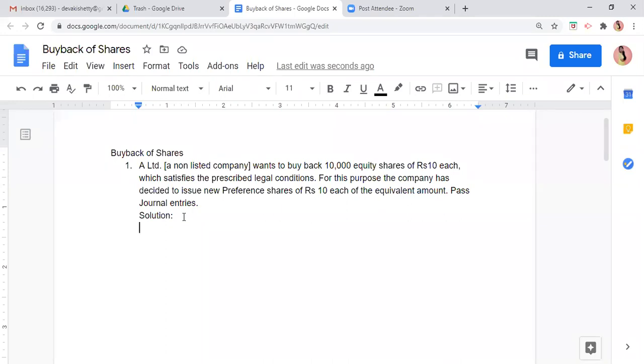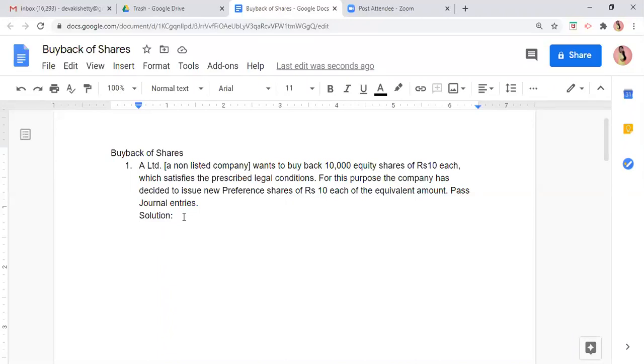So A Limited wants to buy back 10,000 equity shares of rupees 10 each, which satisfies the legal condition. For this purpose, the company has decided to issue new preference shares of rupees 10 each of the equivalent amount.